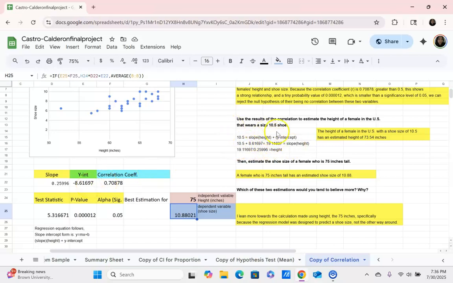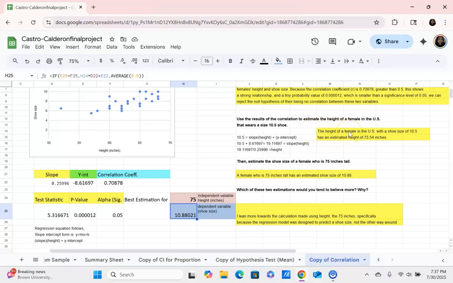So I added the negative y-intercept's opposite to the left side, to the 10.5 shoe size. That gave me 19.11697, which should equal the slope times the height. If we divide both sides by the slope, we get the height, which gave me 73.54 inches.